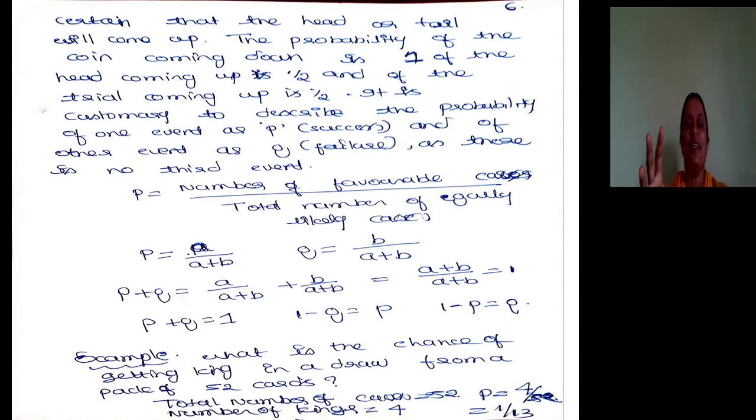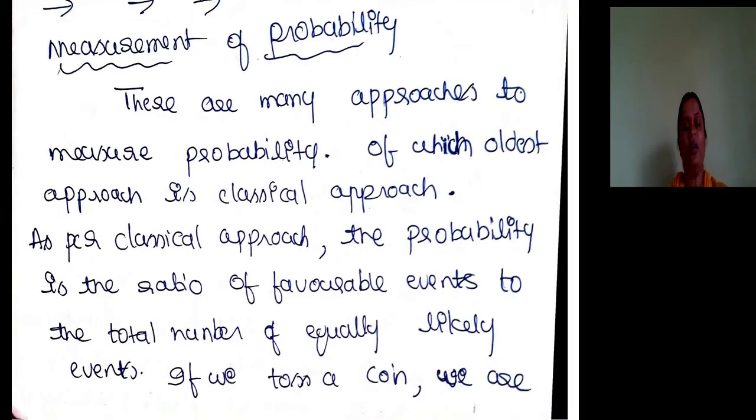So it is very clear that under the classical approach, the probability is the ratio of favorable events to the total number of equally likely events. When you toss a coin, you are tossing only one coin. How many equally likely events are there? Either you may get head or you may get tail. So 2 is the total number of equally likely events. The probability of you getting head is 1 out of those 2 events, or half of 1.